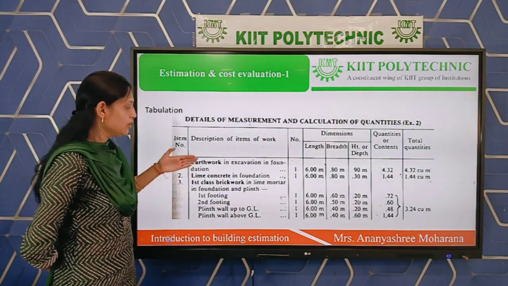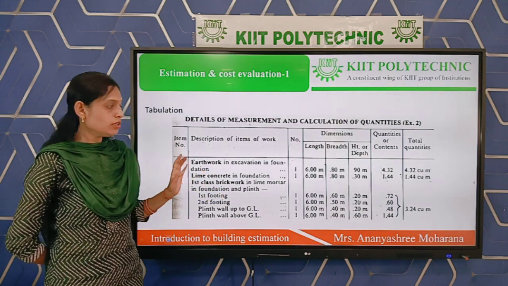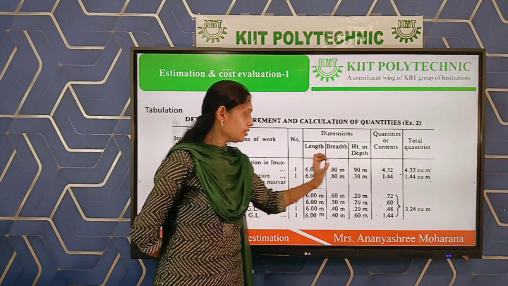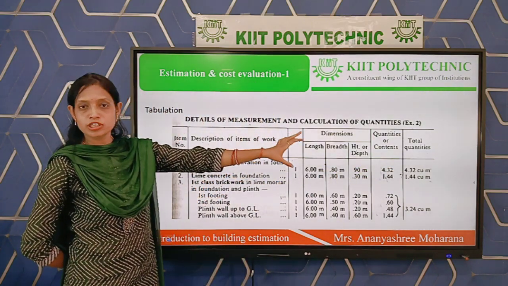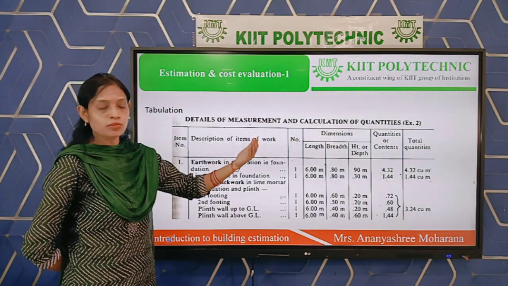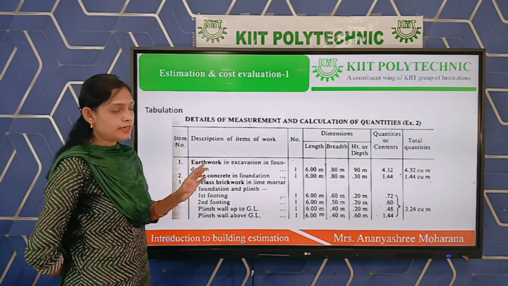That means 3 items we are calculating here. First part is earthwork, whose quantity is 4.32 meter cube. Okay, that amount of soil we need to excavate, that quantity will be 4.32. That is the quantity estimate. From this quantity, later we will calculate the cost of that earthwork.